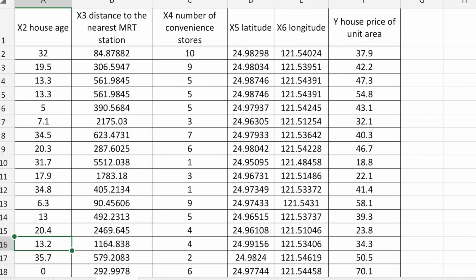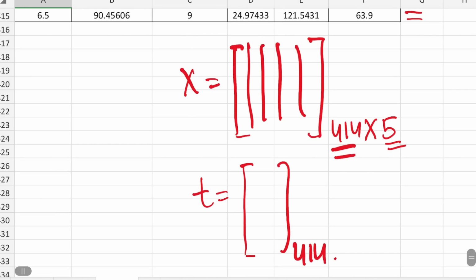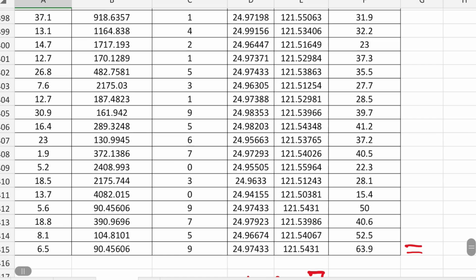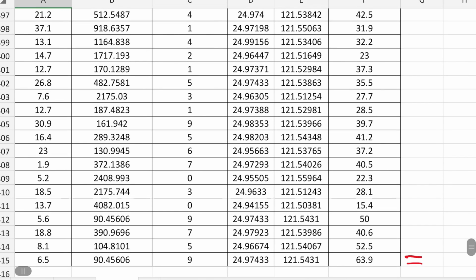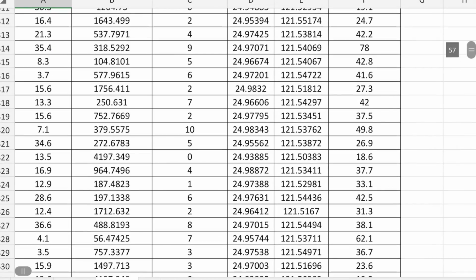In the next couple of minutes of this lecture, we will try to understand machine learning regression models. Prior to jumping into regression models, I want you to understand the characteristics of the data set which we have. This is the example data set, as you can see on my screen. It contains nearly 414 rows, right? The first row was the name of the columns, so we have 414 rows in this data set.